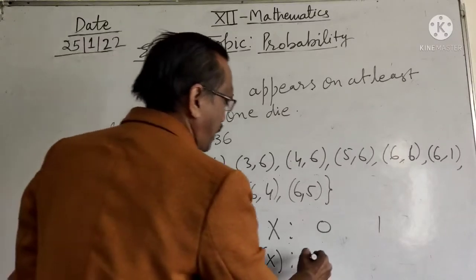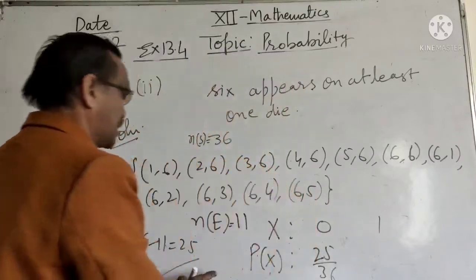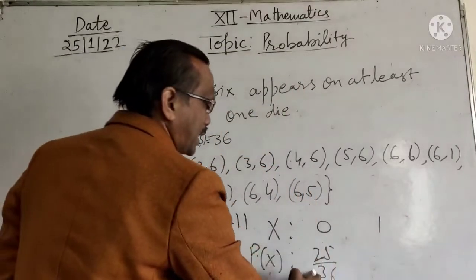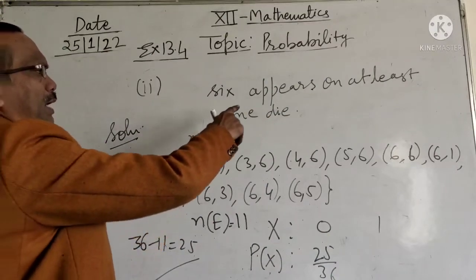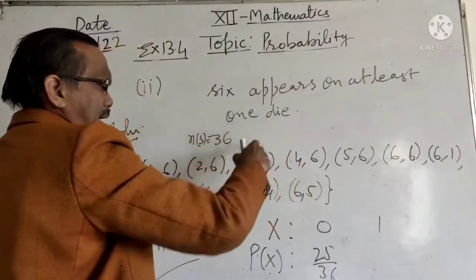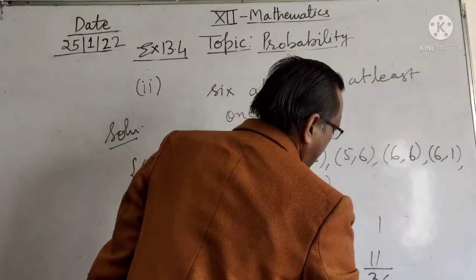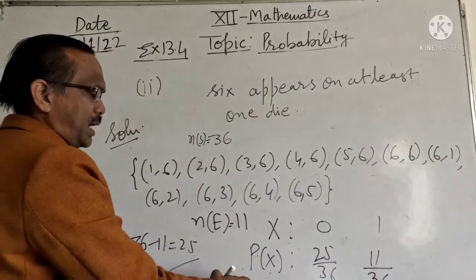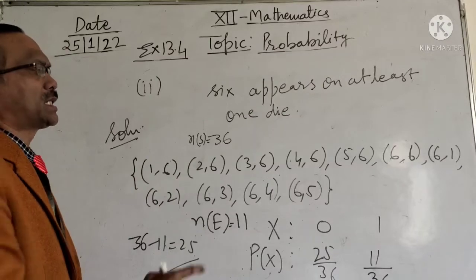So the corresponding probability is 25 upon 36. Now the probability when 6 appears on at least one die is 11 upon 36. So this is the probability distribution for the case when 6 appears on at least one die.